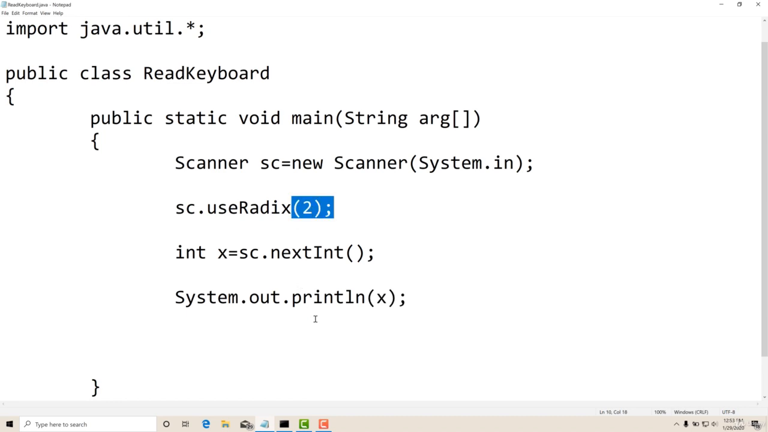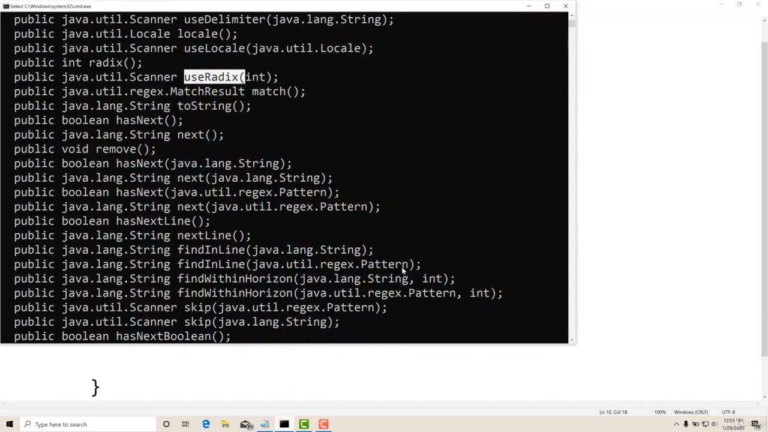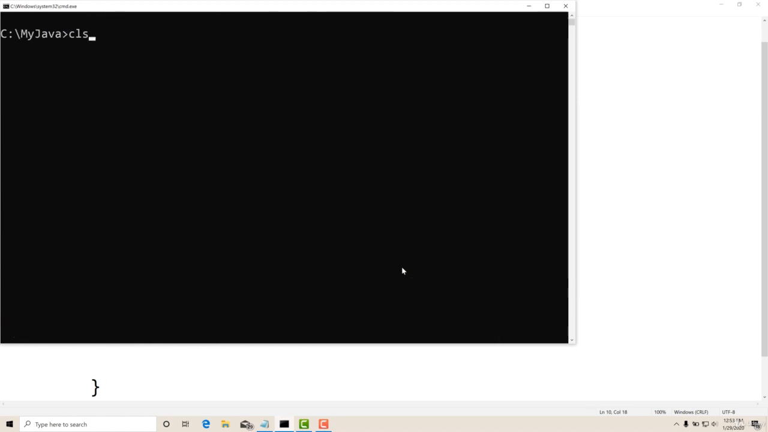Now let us save it and go to command prompt. Clear the screen, compile the program, right? Now run the program. I'll give the value as 1010. This is 10. Yes, 10 is displayed.